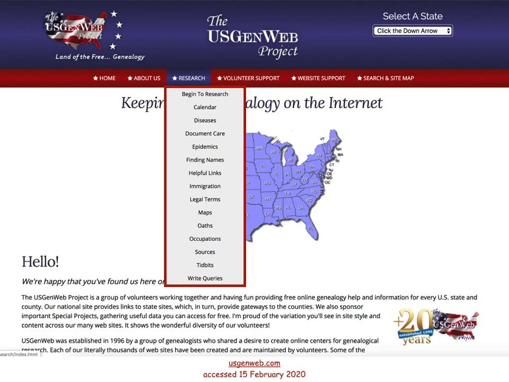Here is the list of topics under the Research tab. Here's a couple of them. Begin to research, diseases, helpful links, immigration, oaths, sources, occupations. See the possibilities? As the years have flown by, you will find that much of the information on this site can be found elsewhere, but it doesn't hurt to check out this site. You may just find that golden tidbit that you didn't know existed.